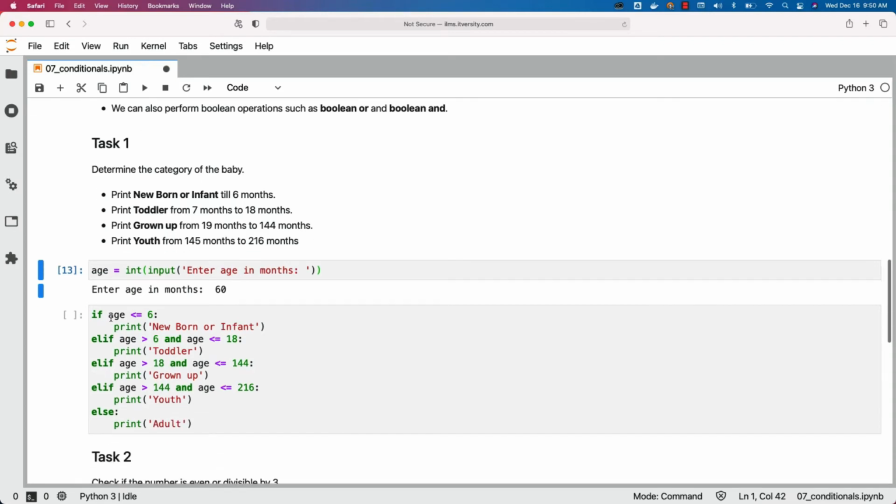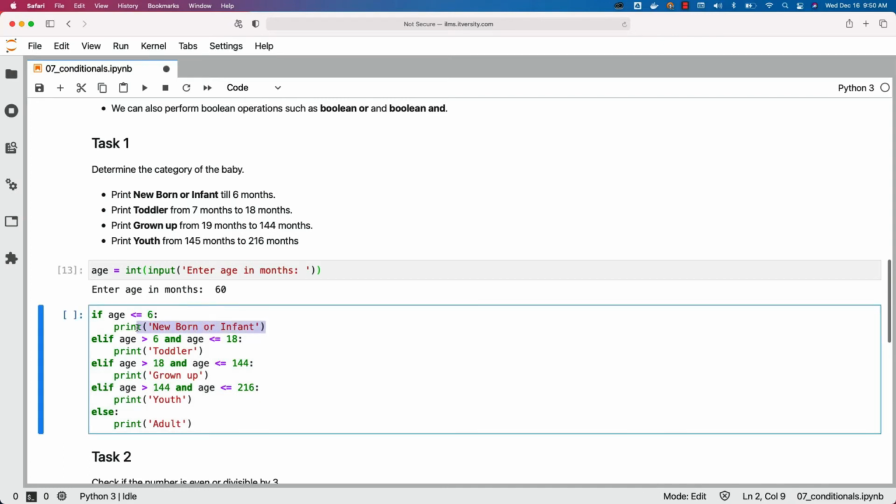Now this is how the if condition can be developed. So if age is less than or equal to 6, then print newborn or infant. Else if the baby's age is between 6 and 18, which is nothing but months here, then we need to print toddler. So this is nothing but an example for Boolean AND.